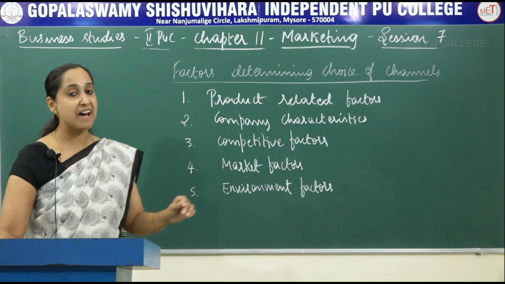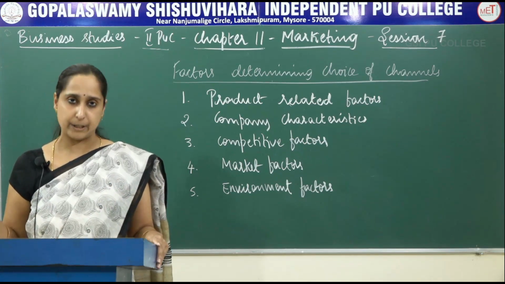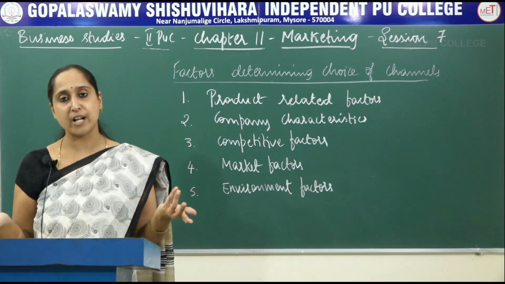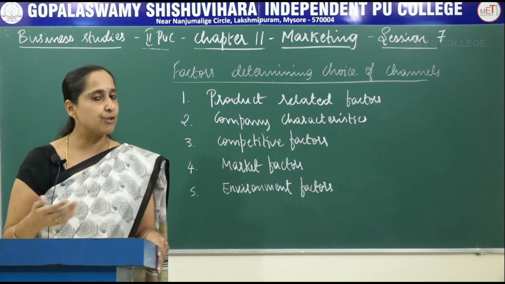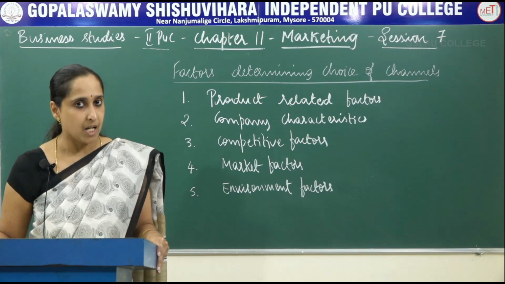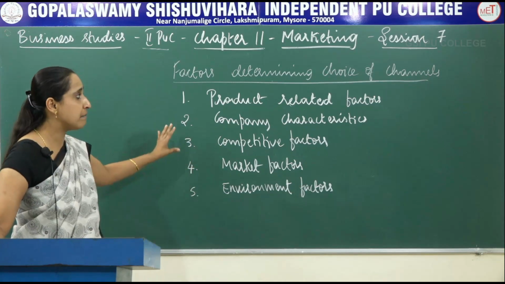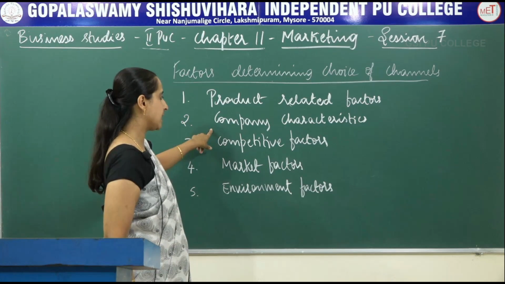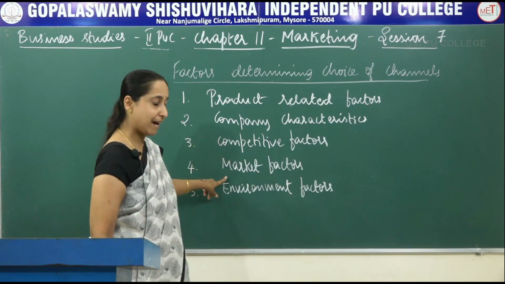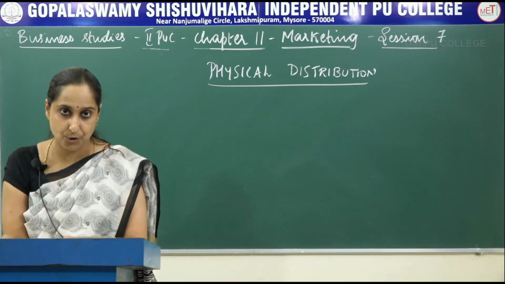Next is environment factors, like economic conditions and legal constraints. In case of a depressed economy, marketers may use shorter channels to distribute their goods in an economic way. So that we call environment factors. So these are the factors determining choice of channels: product related factors, company characteristics, competitive factors, market factors and environment factors. Next topic is physical distribution.